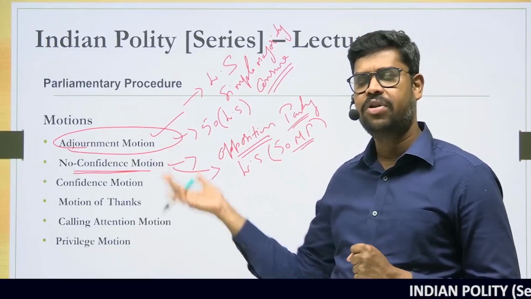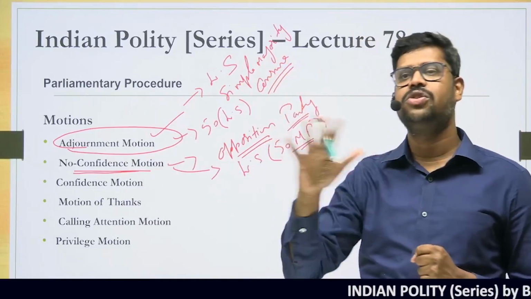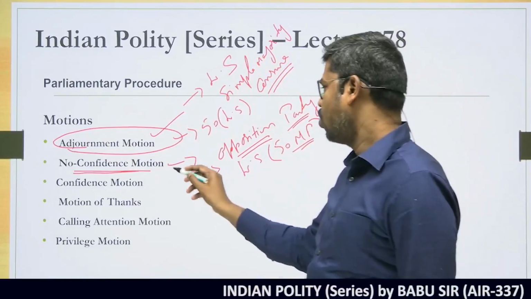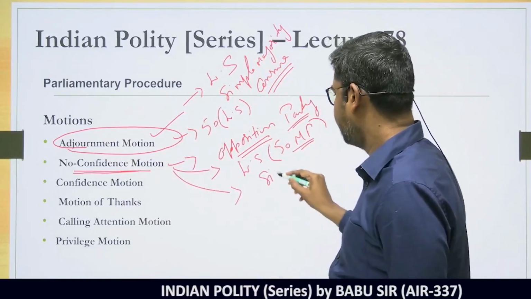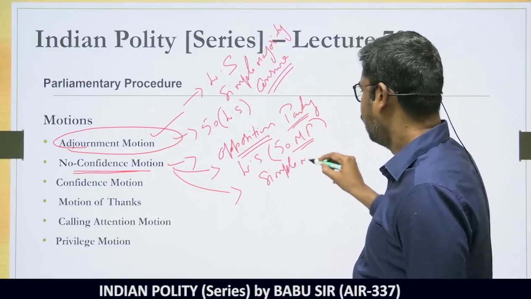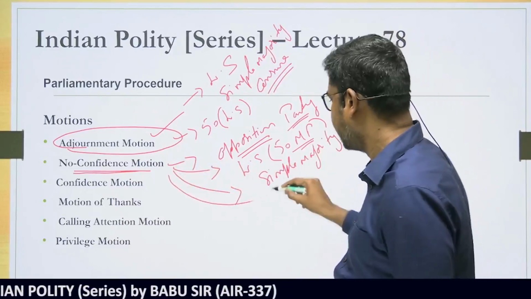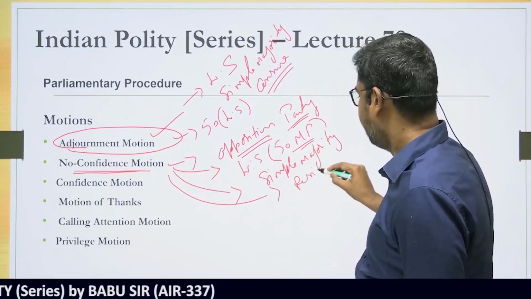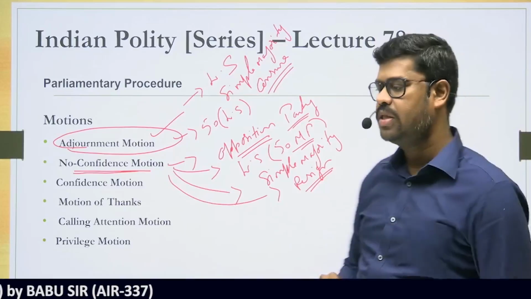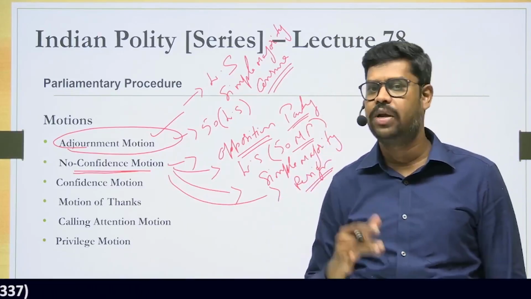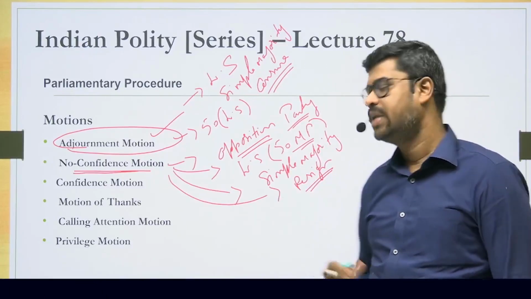But however, after the discussion is over in the no confidence motion, then it is put to vote. And if the no confidence motion is passed with simple majority, what is a majority? If it is passed with simple majority, then the government has to resign. Because if it is passed with simple majority, then it is understood that the government is not having the majority. So therefore, the government has to resign.